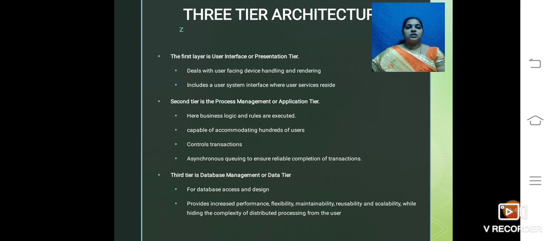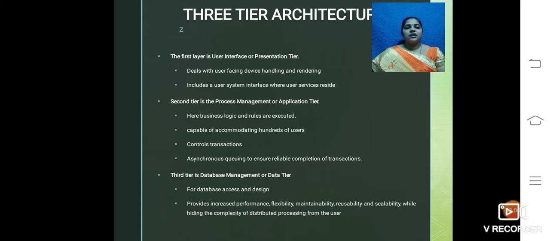The first tier or the first layer is the user interface or presentation tier. This presentation tier deals with user-facing device handling and rendering, and it includes the user system interface where the user services reside.